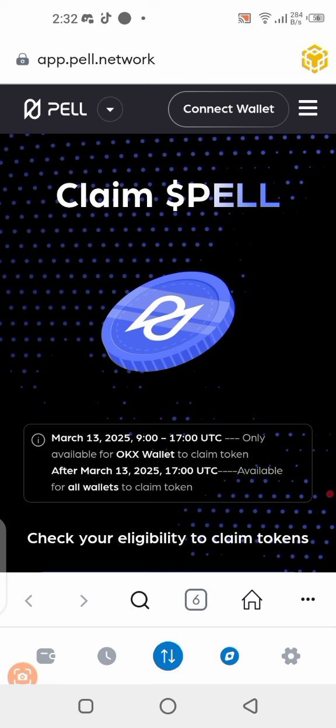In order for you to claim, you need to use the wallet that you linked up with your Satoshi application and also participated on the testnet, just like I said earlier on. As for me right now, I'm using my MetaMask wallet. It has been the wallet I've been using for these airdrops. I'm using it in the browser section, and I've opened this site in the browser section.